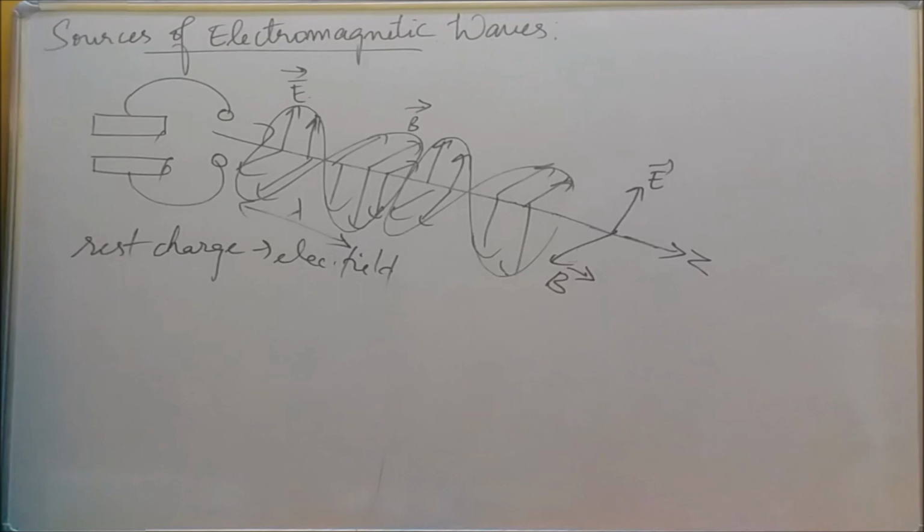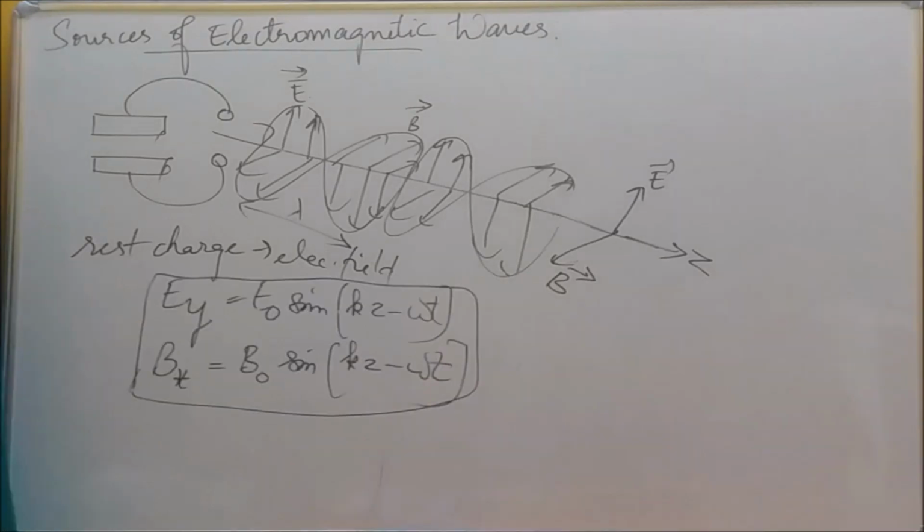Since the electric field is acting along y direction, the magnetic field is along x direction, and Z means the direction of propagation, what becomes the equation here? Ey equal to E naught sine of kz minus omega t, because the electric field is acting along y direction. And the magnetic field acting along x-axis: Bx equal to B naught sine of kz minus omega t.